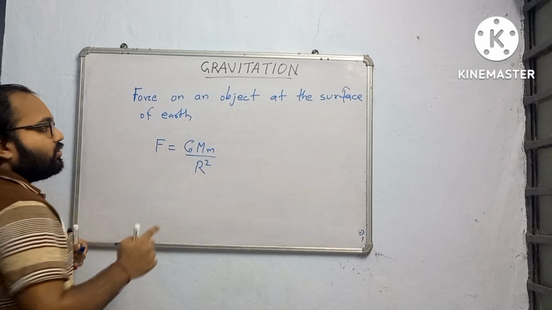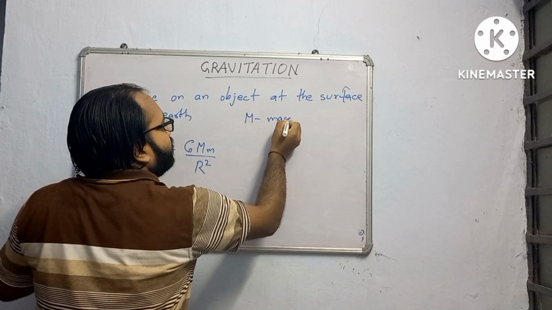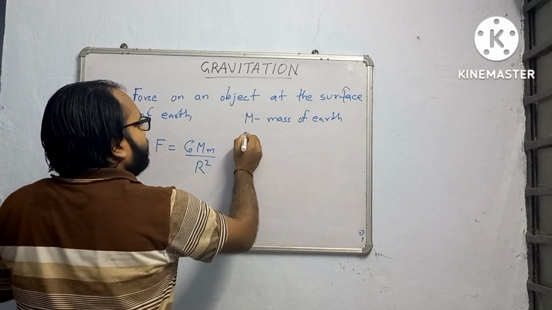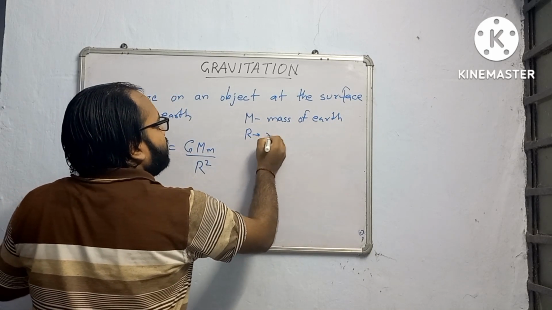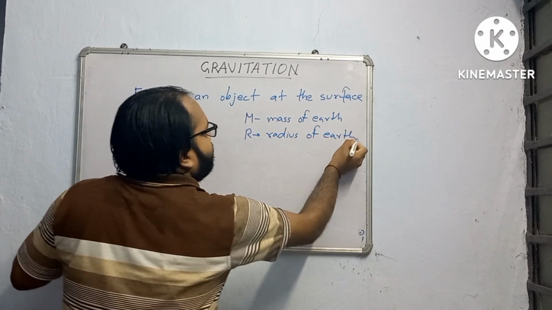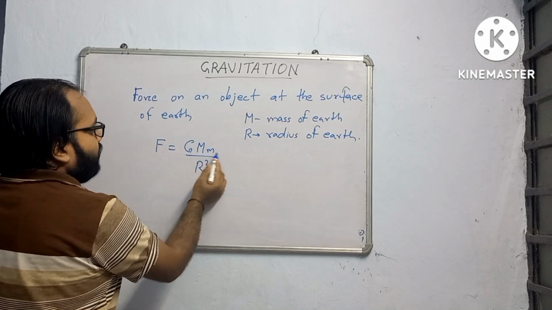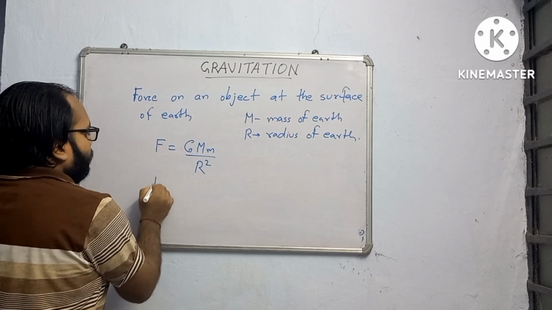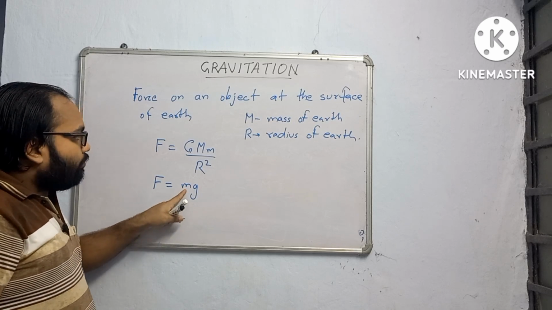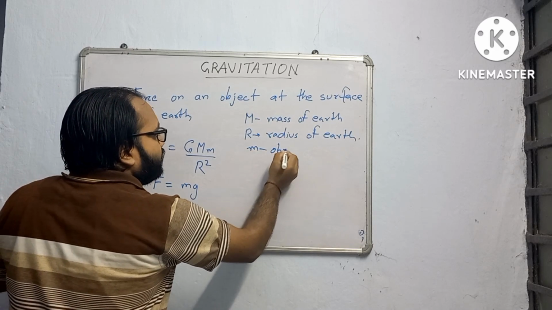Here capital M is the mass of the earth, R is the radius of the earth and m is the mass of the object. Also we know force is equal to mass into acceleration due to gravity, mass of the object into acceleration due to gravity.